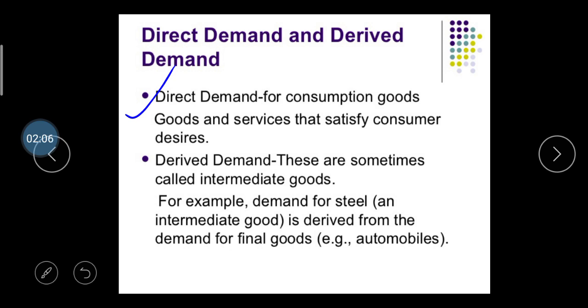Okay, then derived demand means what? These are sometimes called intermediate goods. Here is one example. Consider demand for steel: the demand for an intermediate good is derived from the demand for the final goods, for example automobiles, right? Another example is that the demand for cotton is considered as the demand for an intermediate or derived good for producing clothes, right? So there are various products that are considered as derived demand, right?